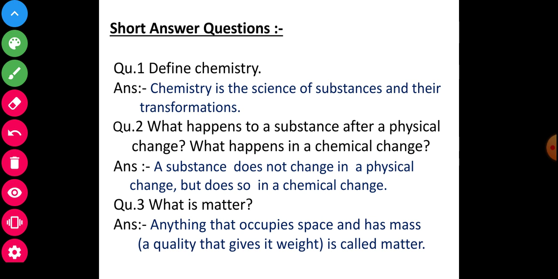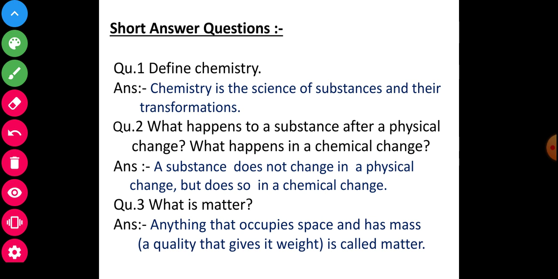Anything that occupies space and has mass is called matter. As it is, you will write down in full. Anything that occupies space and has mass, a quality that gives it weight, in brackets, is called matter. I will repeat again.